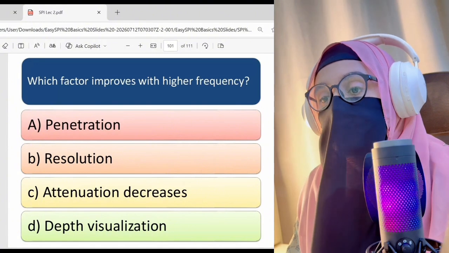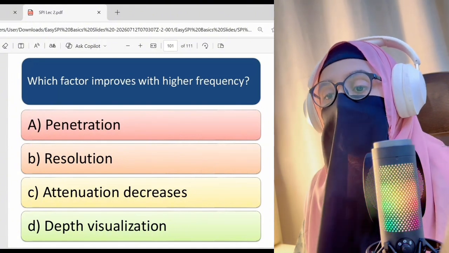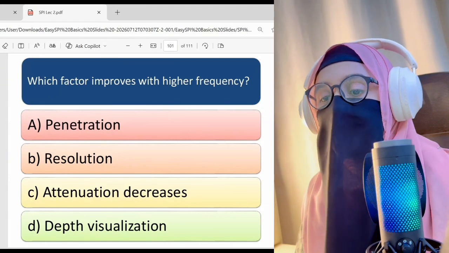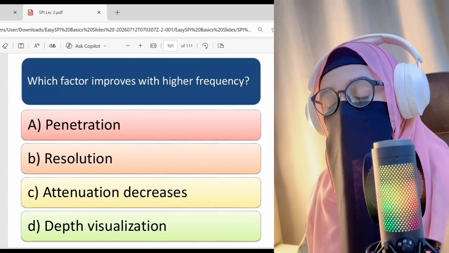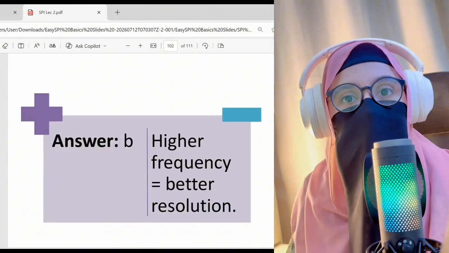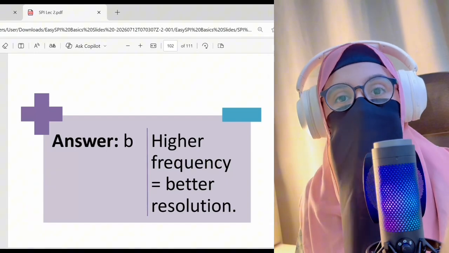Next, which factor improves with higher frequency? A. Penetration. B. Resolution. C. Attenuation decrease. D. Depth visualization. The right answer here is B. The higher the frequency, the higher the resolution.